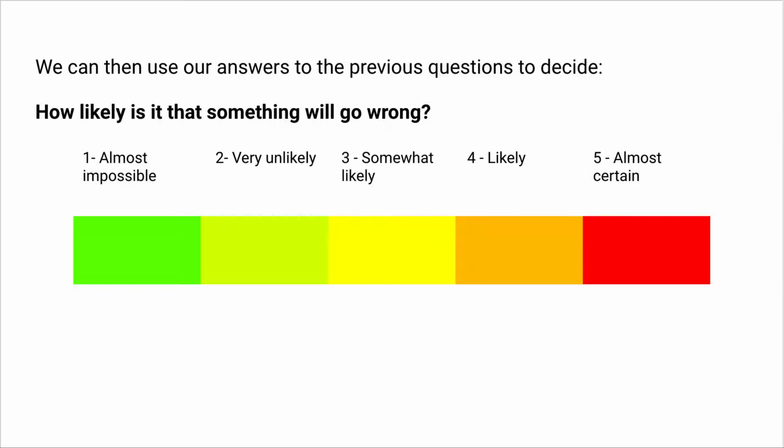Then it can go up to being very unlikely, then it can start to be somewhat likely that something bad can happen. You can predict that there might be a bad outcome. Likely, or five, almost certain. So in this situation, it's almost certain that something bad is going to happen.